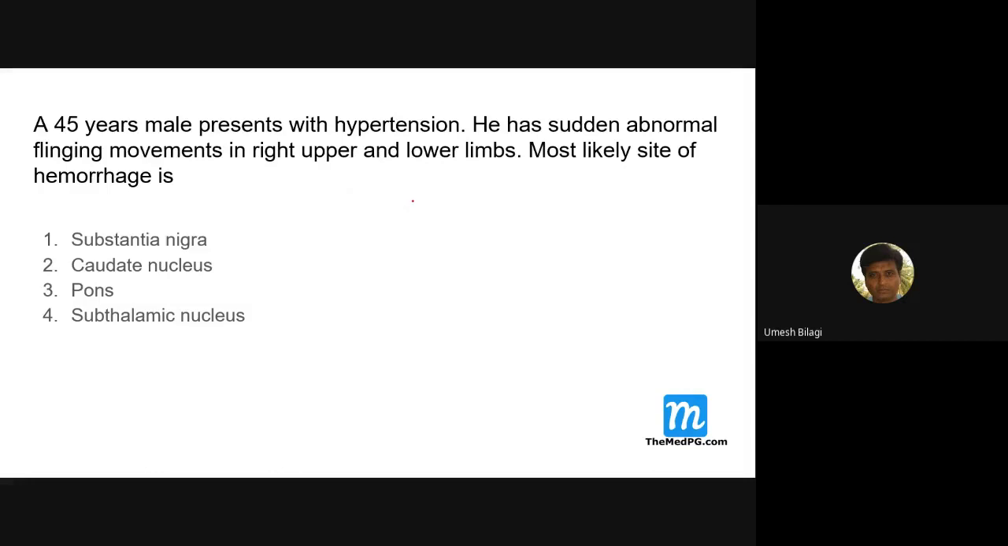Now, a 45-year-old male presents with hypertension. He has sudden abnormal flinging movements in the right upper and lower limbs. Most likely site of hemorrhage? What do you suspect if he has sudden flinging movements on the right upper and lower limbs, both? It is hemiballismus actually. And the lesion is in the subthalamic nucleus.